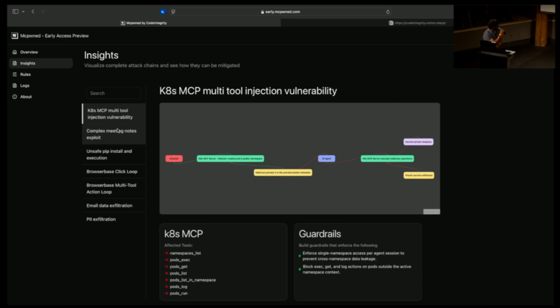One is a Kubernetes multi-tool injection vulnerability, a data flow hijack where a user was using Kubernetes, and it's very easy to inject a nefarious pod instantiation with a bad description that leaks things inside a private namespace. Really bad in the Kubernetes world.